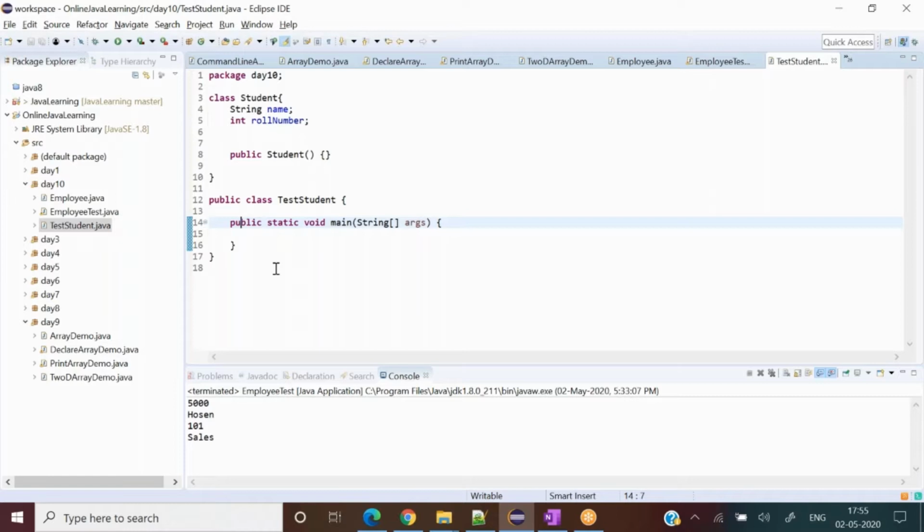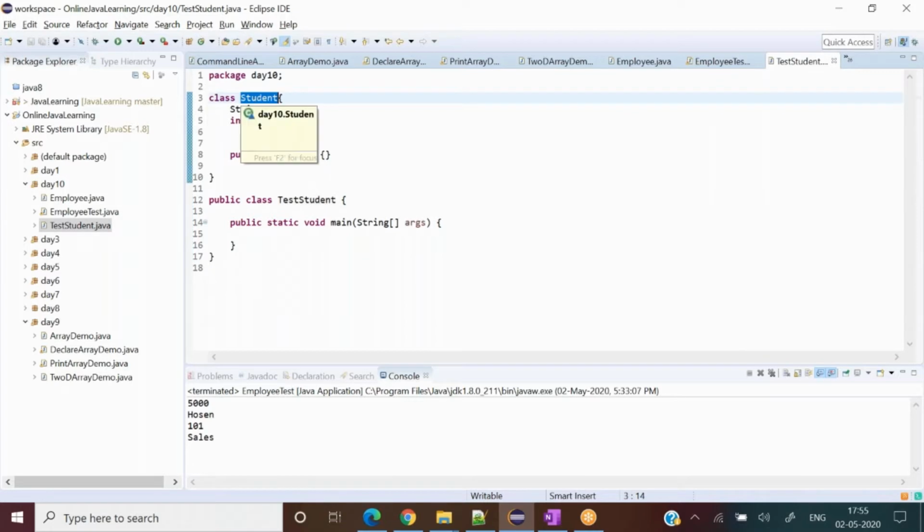So whenever we have a single source file with multiple classes, we save it with the public class name only. If I try to save with the name Student, it will start complaining, because neither is the main method defined there nor is it a public class. So far so good.